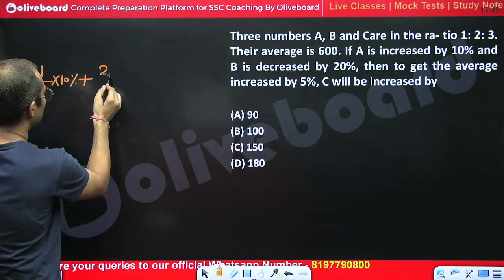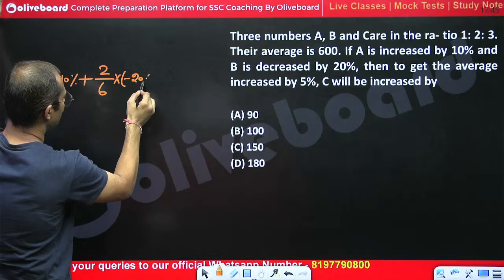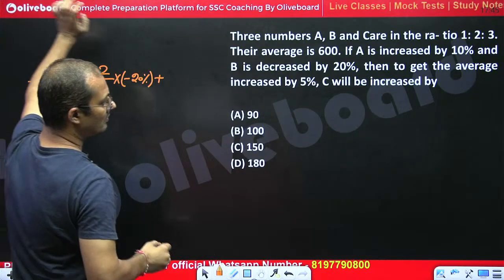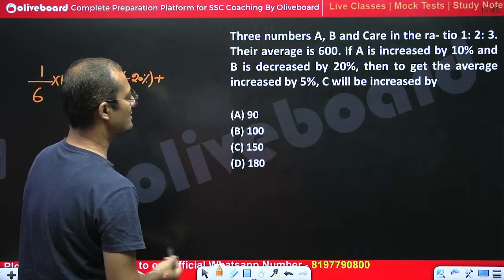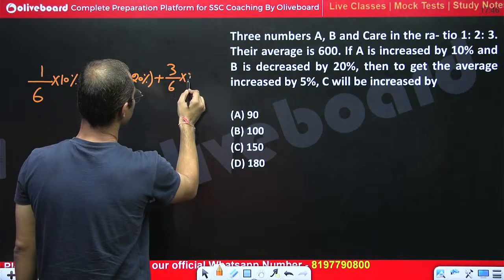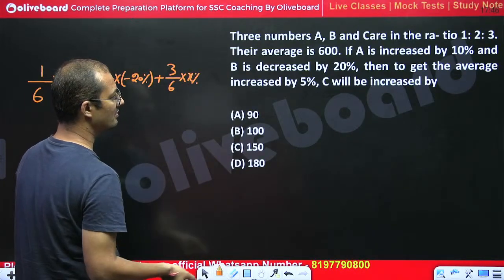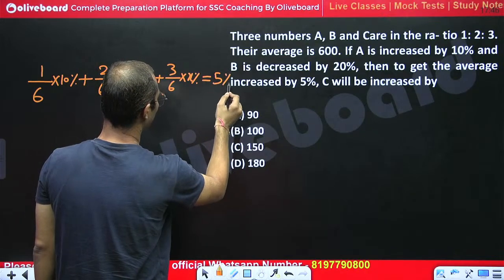It means 2/6 into minus 20%. Got it? And we have to increase C, suppose x%, right? So this would become 3/6 into x%. If we are increasing, we will take plus value, decreasing, we will take minus value, right? So this must be equal to 5%, right?